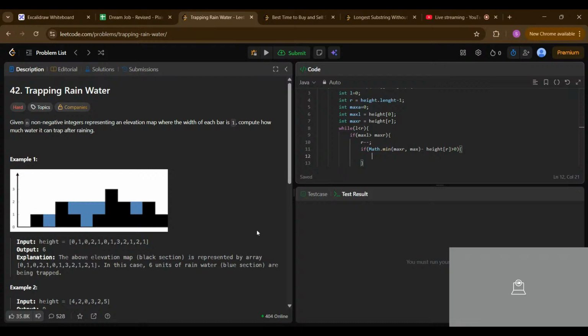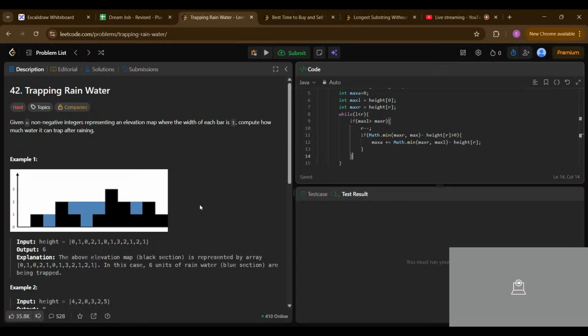So that's why we have to store max area plus equals Math.min of our max right, max left. Okay, and minus what? My current block, how do you say, current position. Okay.